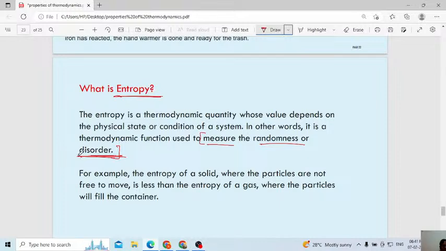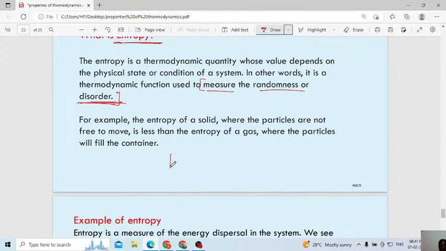Disorder does not mean a disease. It means how the particles are scattered, how they are arranged, how randomly they are arranged. That is nothing but entropy. For example, the entropy of a solid, where the particles are not free to move, is less than the entropy of a gas, where the particles fill the container.